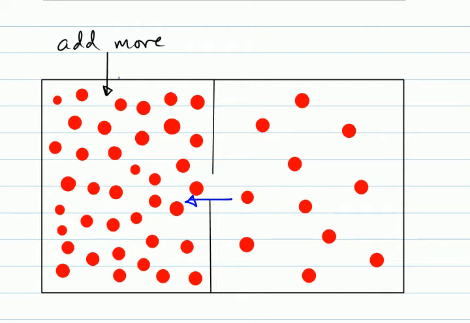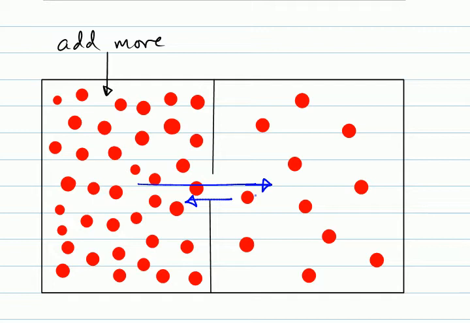But now that I've added so many more particles on the left side, and they're still bouncing around randomly, there's a much greater chance of going from the left to the right. So there's a huge movement from left to right because there are so many more particles in the left chamber.